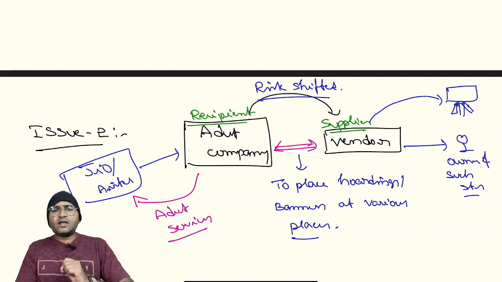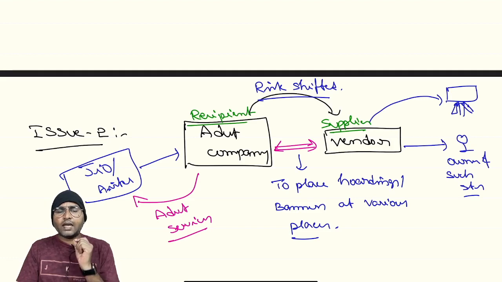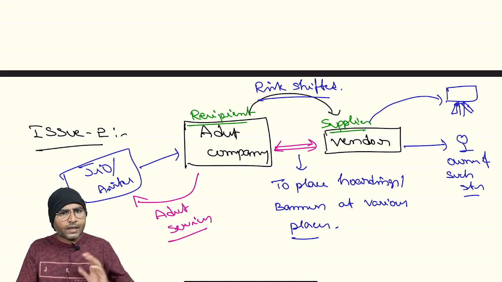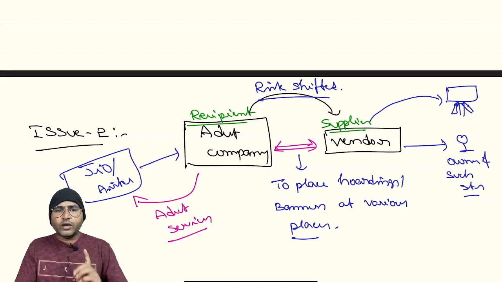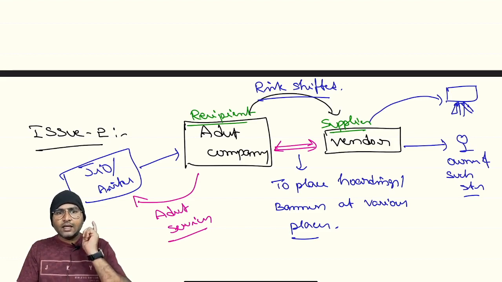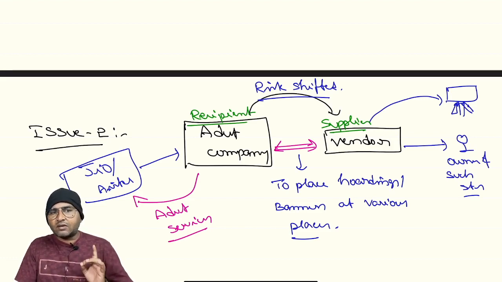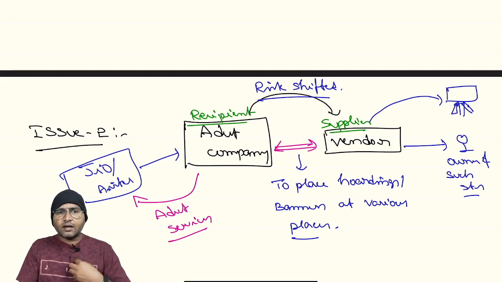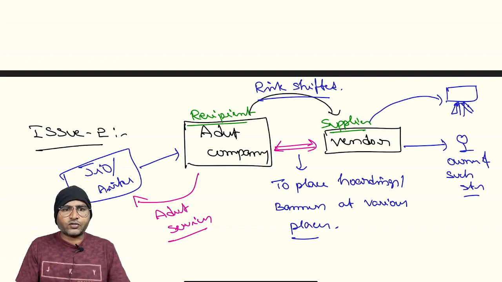Here, the vendor has not directly made available any immovable property on lease or rental basis to the advertisement company. Please understand the point. The entire risk has been taken over by the vendor. He will take the responsibility to place advertisements on different structures.